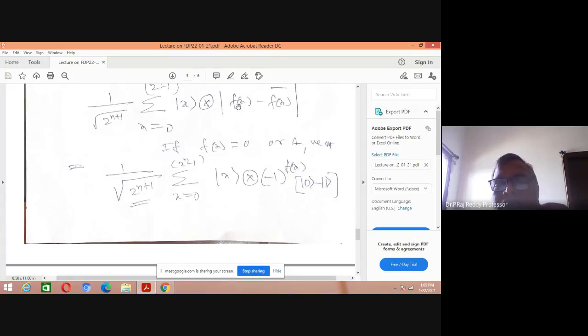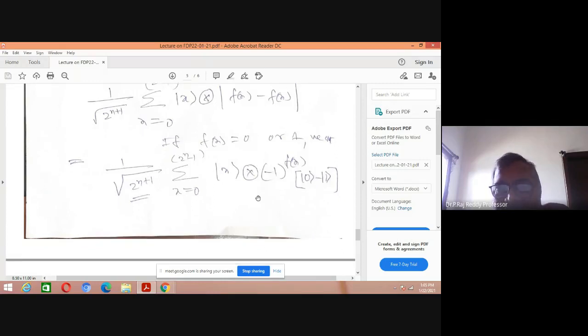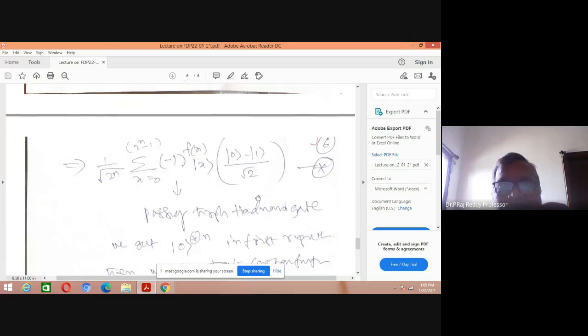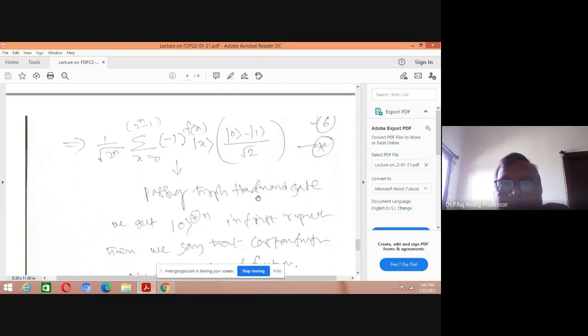If you take x is equal to 0, what happens here? F of 0 is 0, and x is equal to 0 means the complement of 0 is 1. This you can get here. Then x is equal to 0, 1, you can go on here, the function will be changed. So you can get this one. So again you have to extract the result of this. Again you have to extract the result.